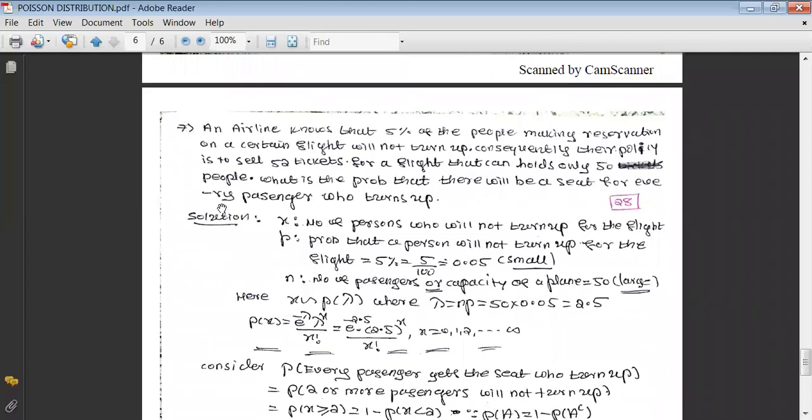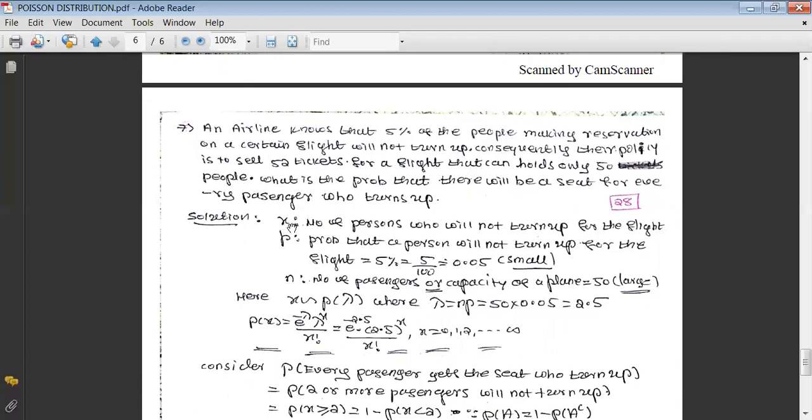Now there is a somewhat different kind of problem. Let us go with that. An airline knows that 5% of the people making a reservation on a certain flight will not turn up. Will not turn up means they will not come for the journey. Consequently, their policy is to sell 52 tickets for a flight that can hold only 50 people. What is the probability that there will be a seat for every passenger who turns up? Again, here the success is how many people are going to miss the flight, how many will not turn up. That will be our success.